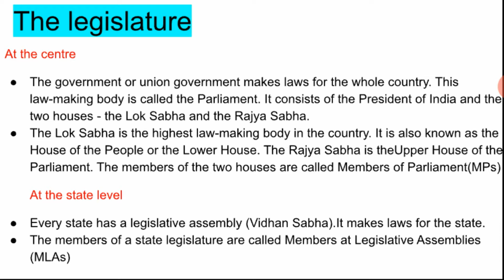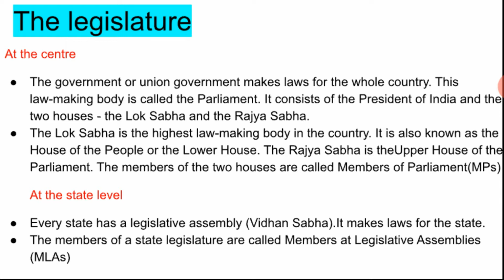The Rajya Sabha is the upper house of the parliament. The members of the two houses are called members of parliament, in short MPs. So you have studied here, the Lok Sabha is the highest law making body in the country. It is also known as House of the People or the lower house. Lower house is the Lok Sabha and Rajya Sabha is the upper house. MPs: M stands for members and P stands for parliament.